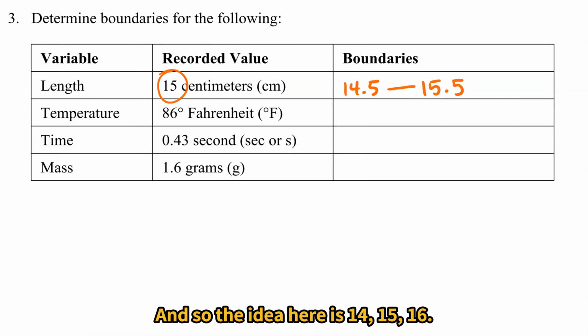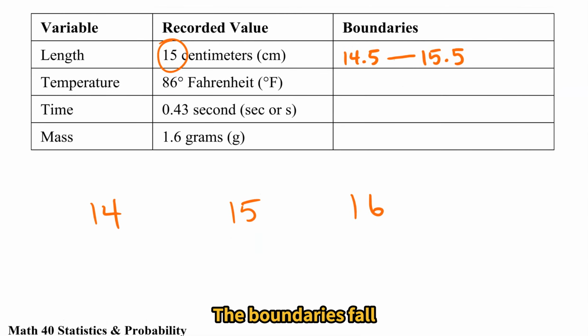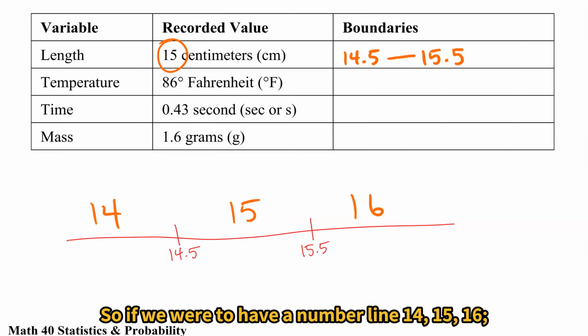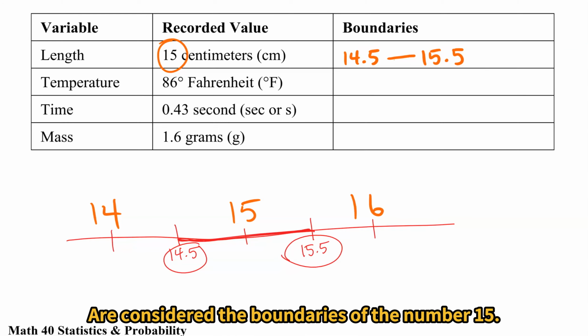And so the idea here is 14, 15, 16. The boundaries fall exactly between these different numbers. So if we were to have a number line, 14, 15, 16, the 14.5 to 15.5 are considered the boundaries of the number 15.